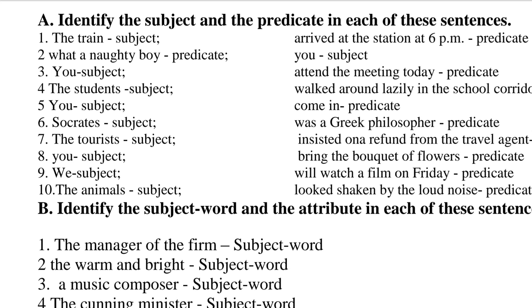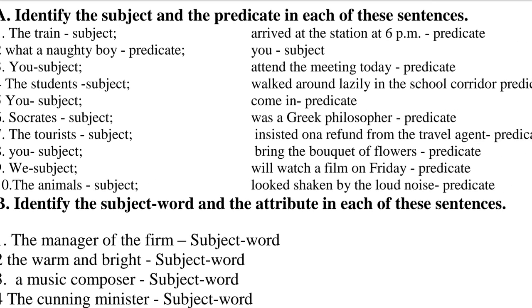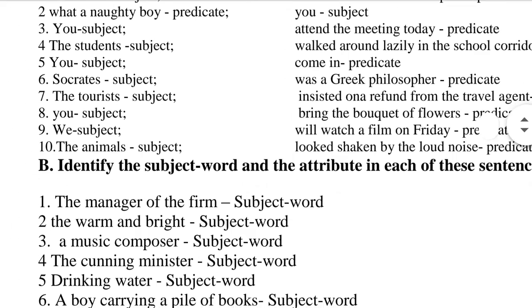So we is the subject, will watch a film on Friday is the predicate. Question number 10. The animals at the zoo looked shaken by the loud noise. So here the animals is the subject, looked shaken by the loud noise is the predicate.